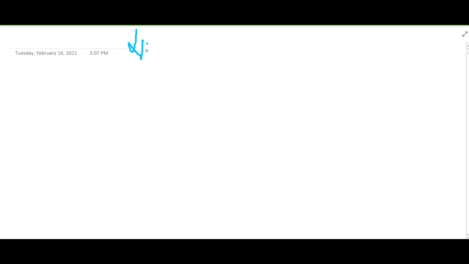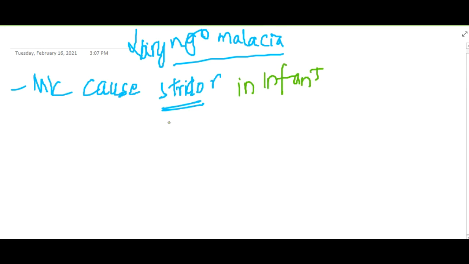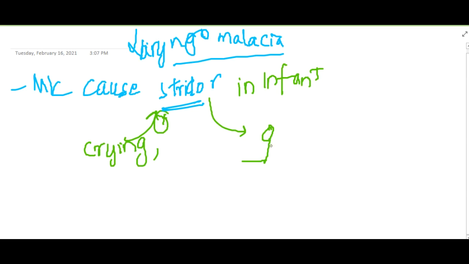Hello friends, let us now learn some important points about laryngomalacia. Laryngomalacia is the most common cause of stridor in infants. This stridor is exacerbated in crying, agitation and feeding. And this stridor will improve if the baby sleeps in prone instead of supine position.